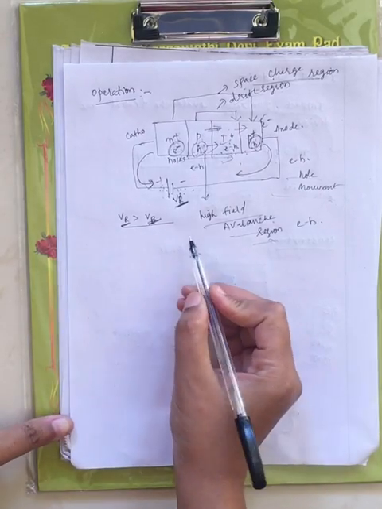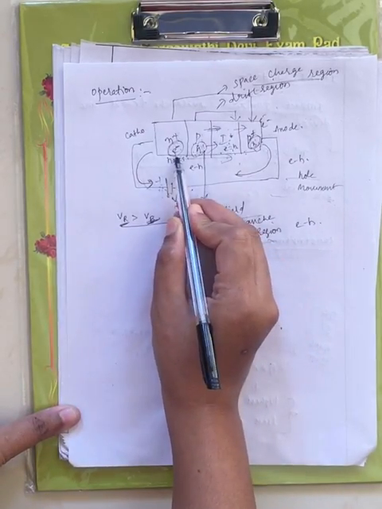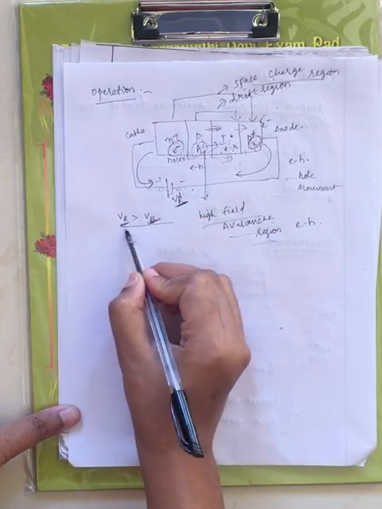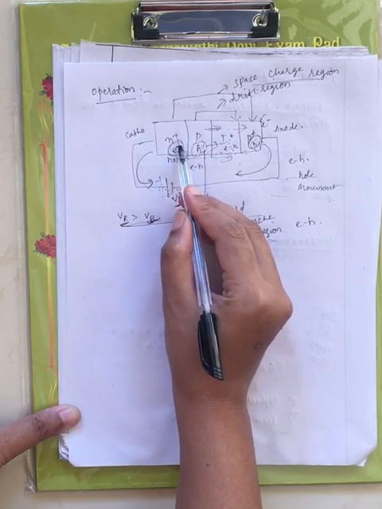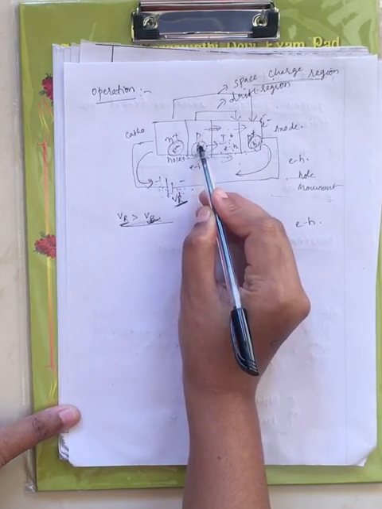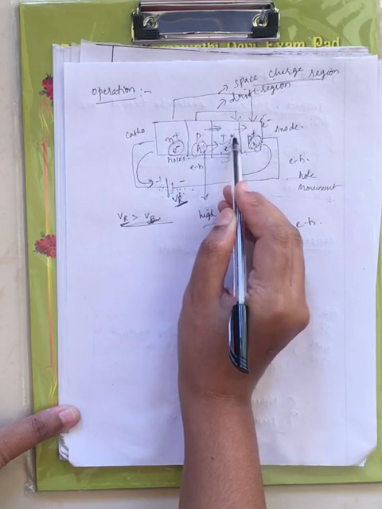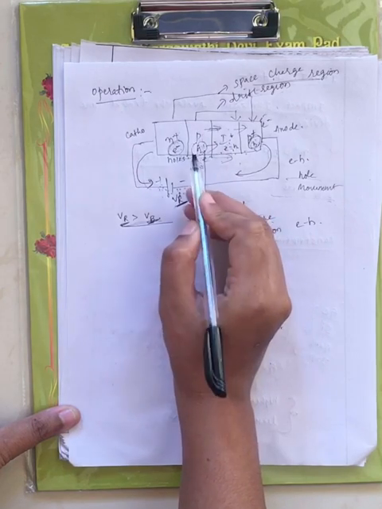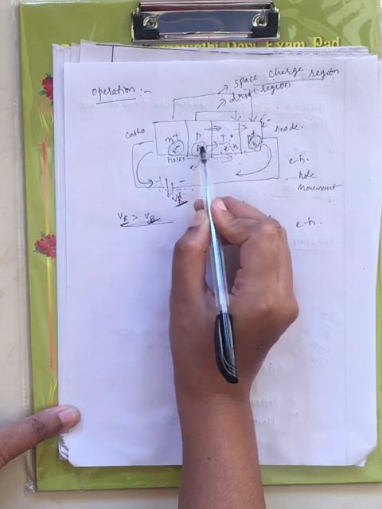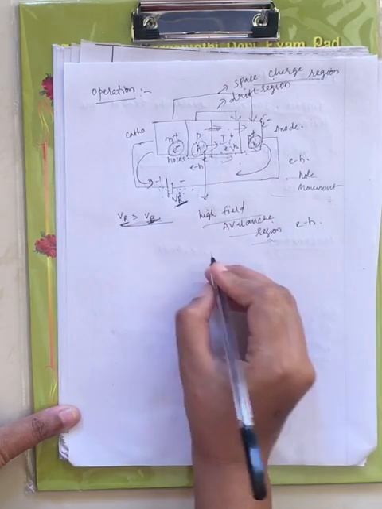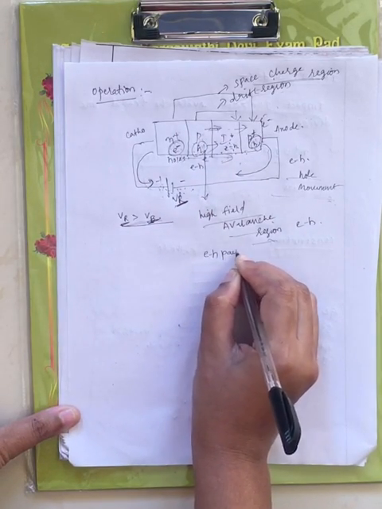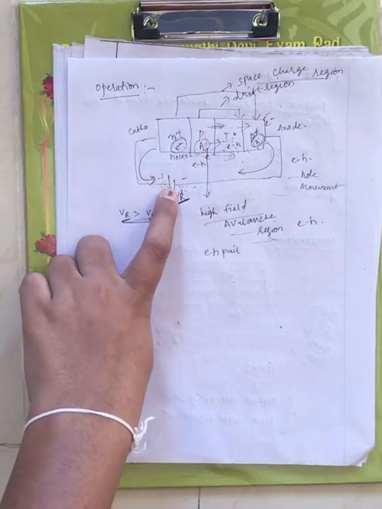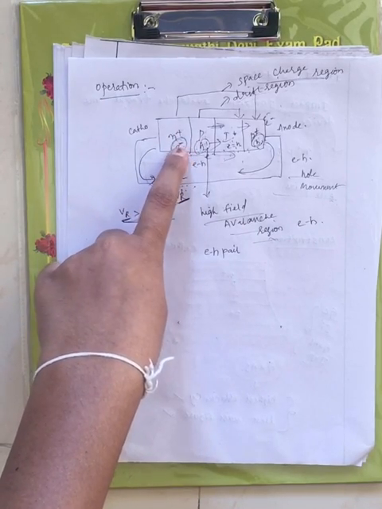Now why is it created, let me explain. The maximum number of electrons are attracted towards the positive when Vr is greater than Vb. N plus contains only holes. The holes in P type are drifting towards the I region, and P contains electrons. The holes in the N plus region and the electrons in the P plus region create the electron hole pair, because the maximum number of electrons are attracted towards this, and this contains the maximum number of holes.